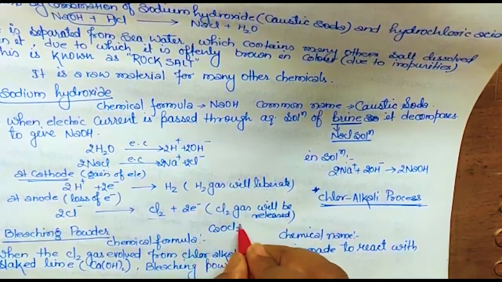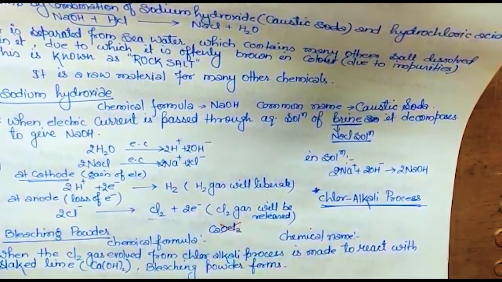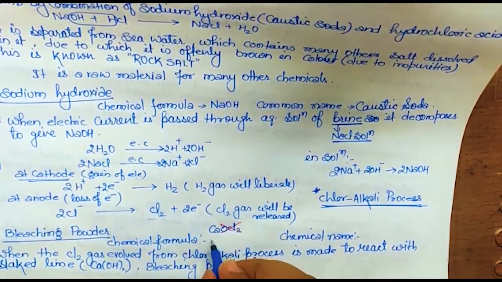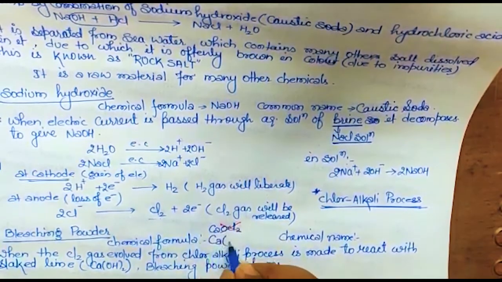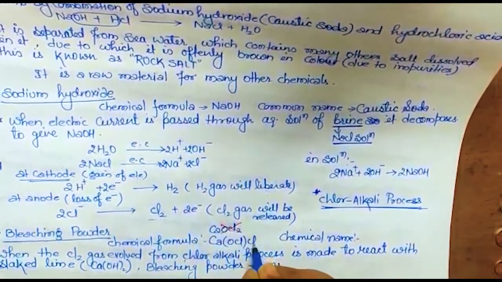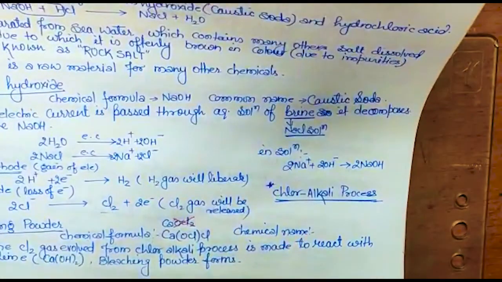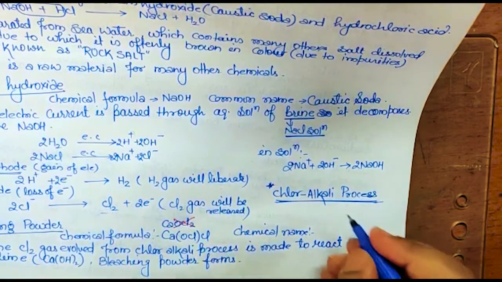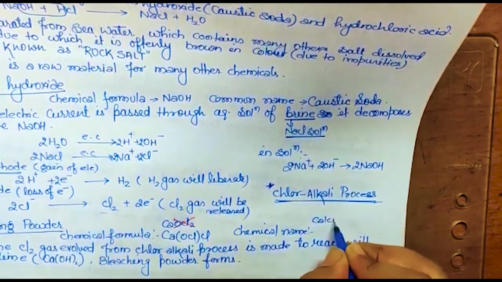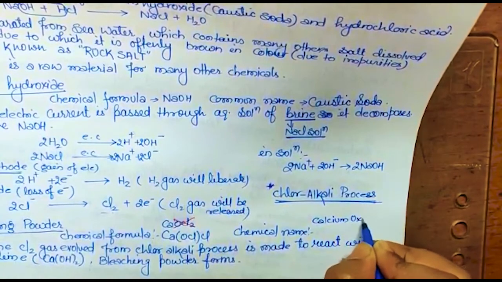So if you write this, it will be wrong. Clear? So what is the formula? The actual formula is CaOCl2. Clear? So the chemical name, see, in NCERT it is given as calcium oxychloride, but please, dear, don't write calcium oxychloride.